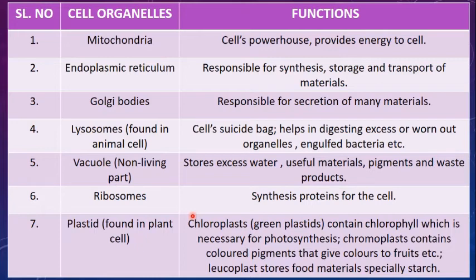The chromoplasts, the colored plastids, contain colored pigments like the xanthophylls and the carotenoids, and these give colors to the fruits, leaves, etc. The third type of plastid is the leucoplast, and the leucoplast stores the food materials, especially starch, and you will see this in the potato. The leucoplasts are present in the potato.